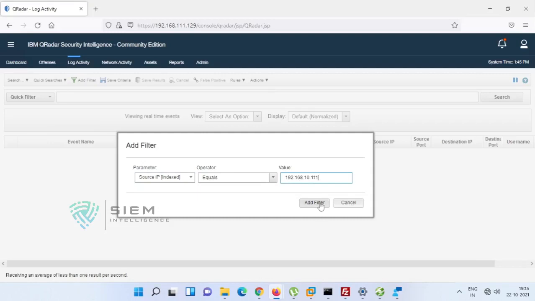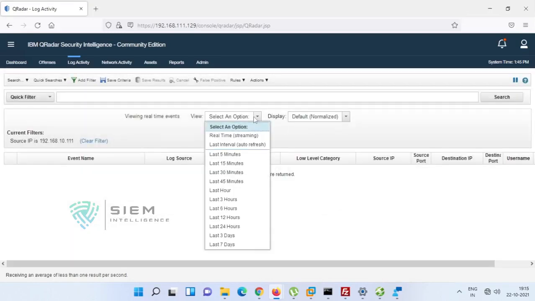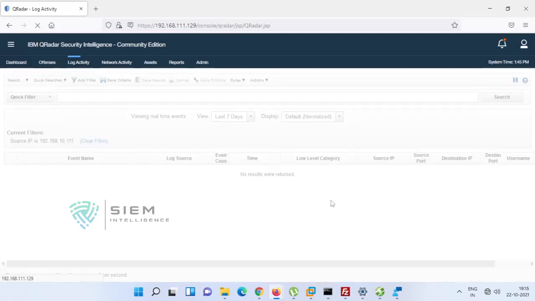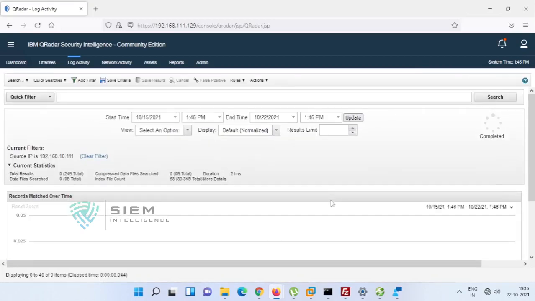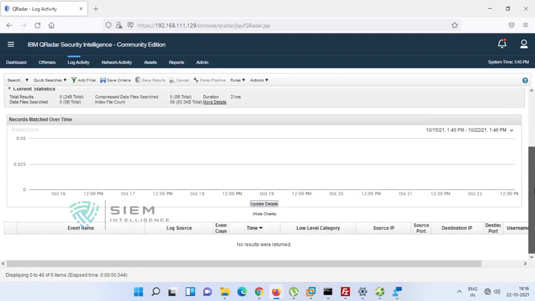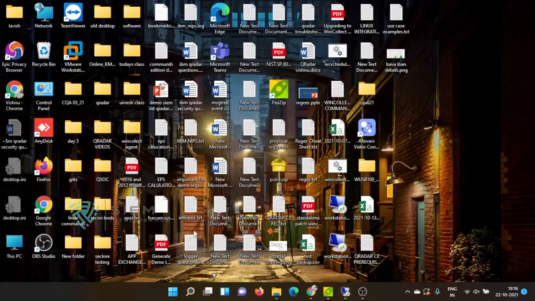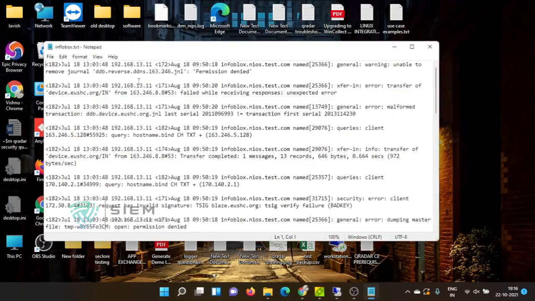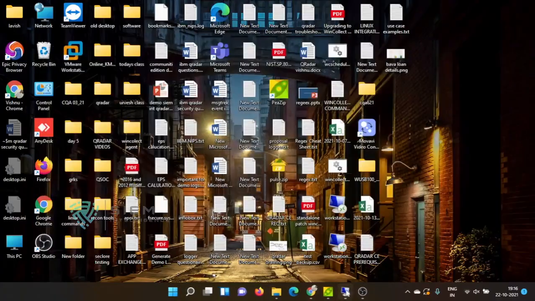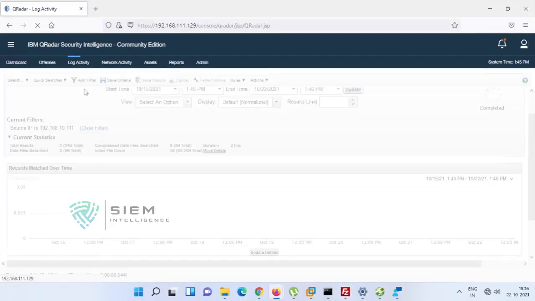Suppose I take 10.111, going for one week of data. It completed and gave zero results. What is an IP, man? I need to have some IP. Sorry, 13.11. I need to check 13.11.